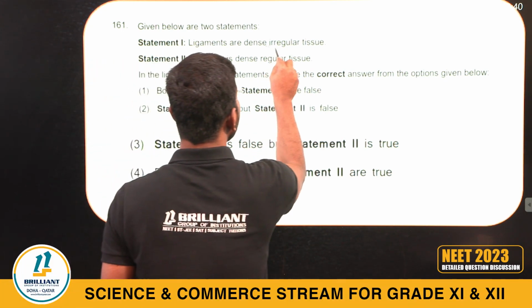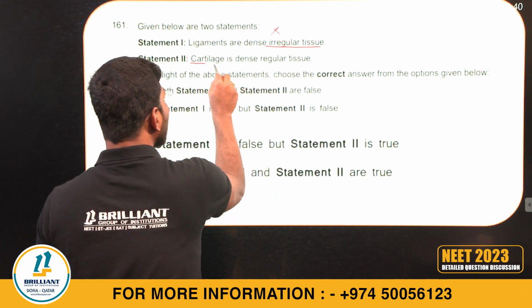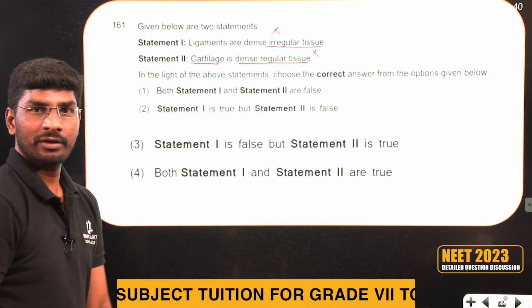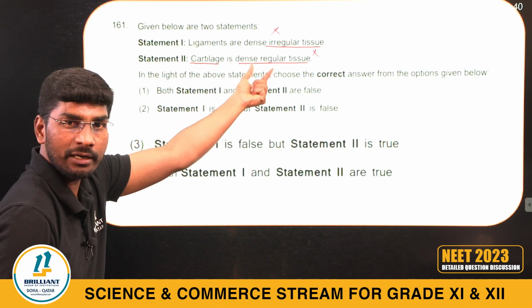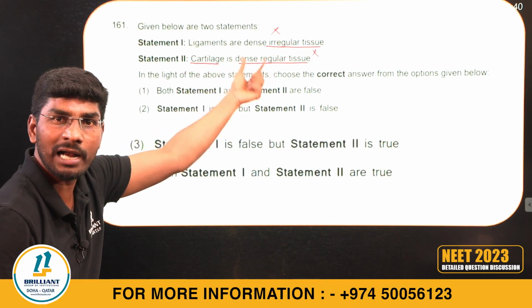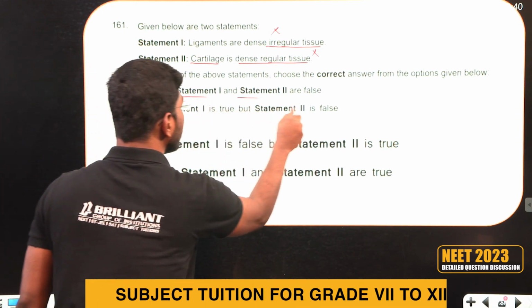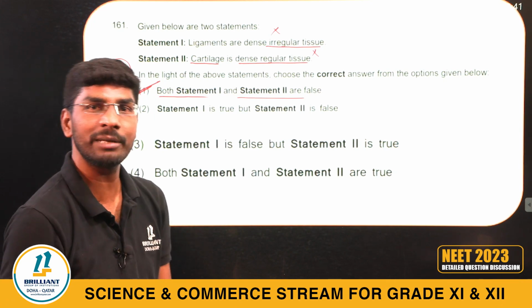161, statement 1. Ligaments are dense irregular tissue. Dense regular tissue. This is wrong. Cartilage is dense regular connective tissue. This is also wrong. The statement says ligaments are dense irregular, cartilage is dense regular, irregular. So the answer is what? Both statements are wrong. So I can go with both statements are false. Structural organization in animal chapter.